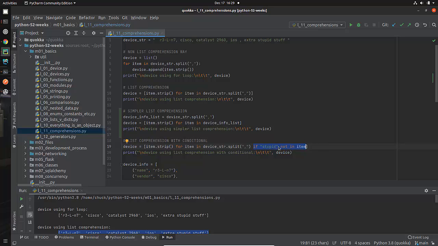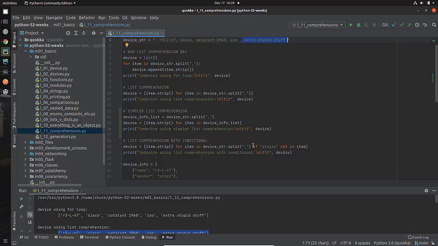Now that looks pretty stupid to you, and you're looking at that and saying, well, that doesn't make any sense. But remember, this is what I put here. So if this was a piece of data that we didn't care about and it was easy to identify by its location or something else, maybe different text, then we would do that. In my silly example, it's going to iterate through, do it for this one, for that one, for this one, for that one. And now the last time through, this is what item is going to be. That's the value of item, what I've highlighted there.